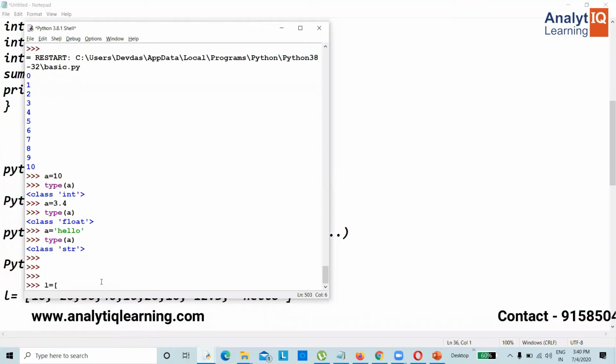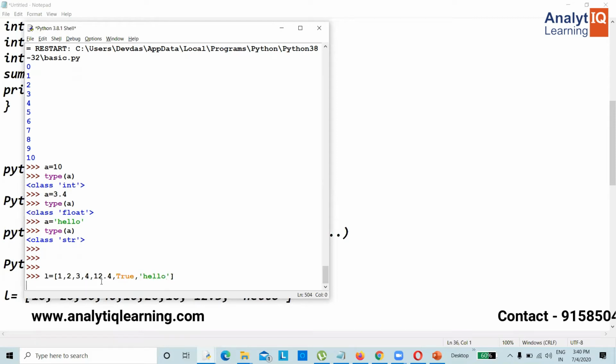L is equal to 1, 2, 3, 4, 12.4, True, this is Boolean type. Hello, this is string type. So this is a list. List will always be represented in square brackets. Okay. So square brackets is the representation of list.